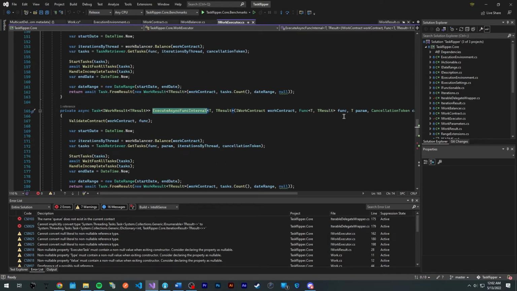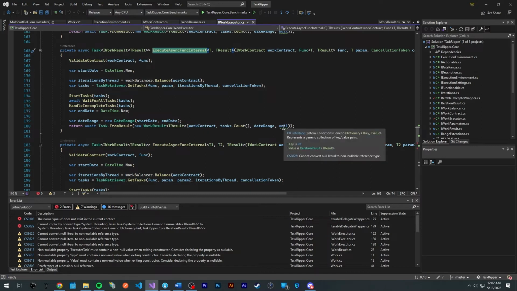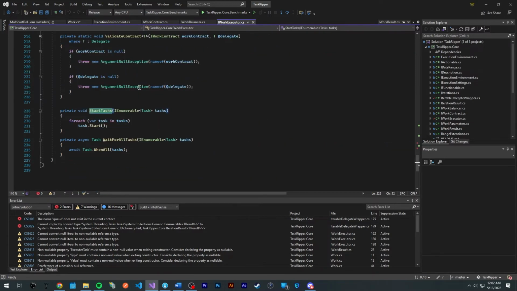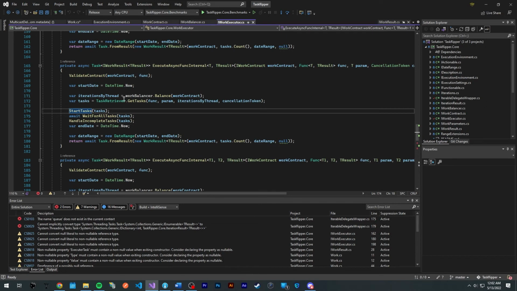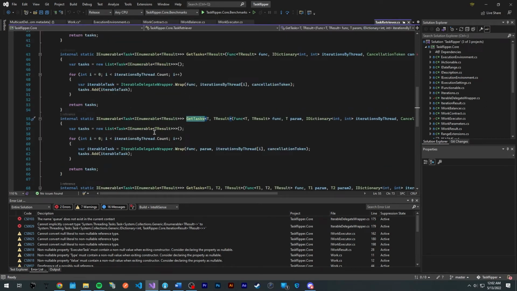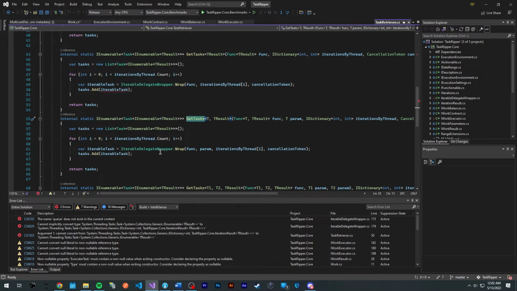Right now I pass null into this work result, and essentially what that null should be is the dictionary of iteration results. Unfortunately, the way I have it set up here is I start the tasks using task.start, but task.start does not have any return. So I need to make modifications in how I get the tasks and wrap them.